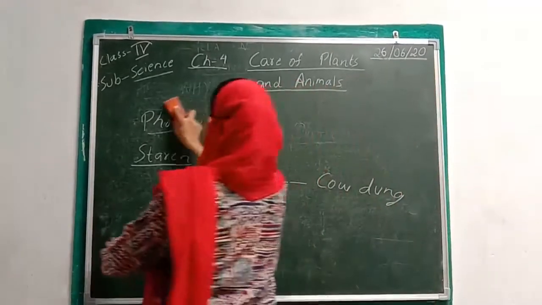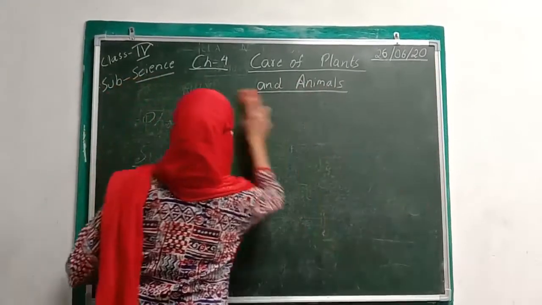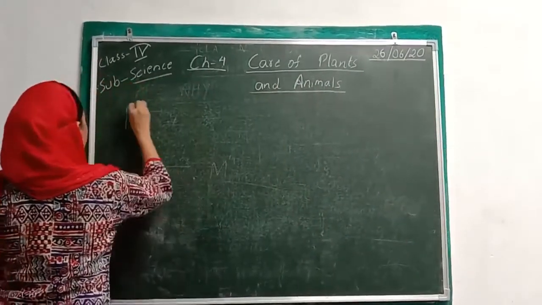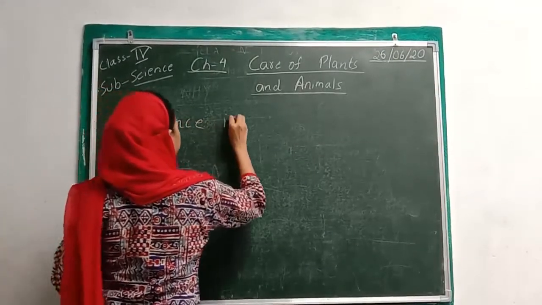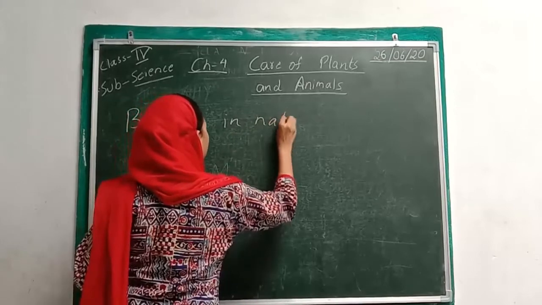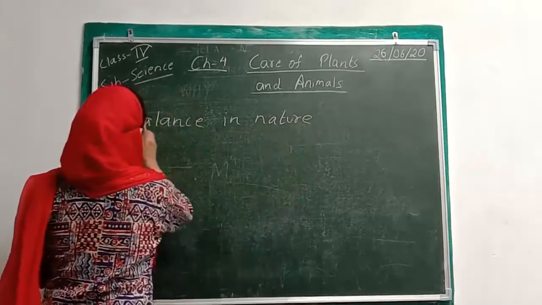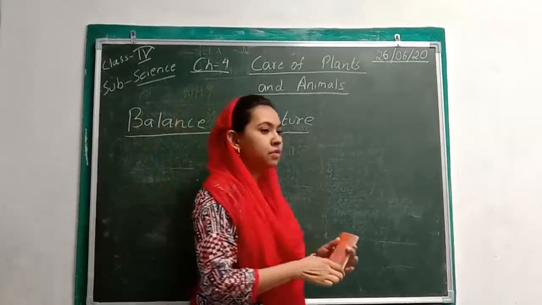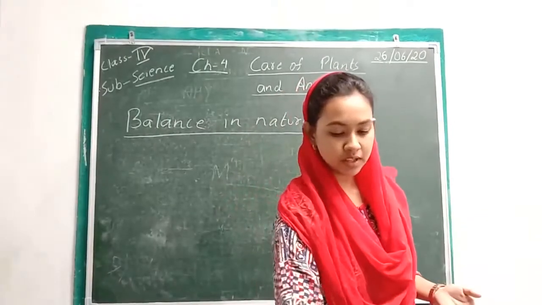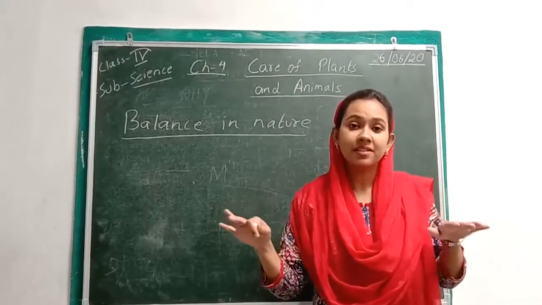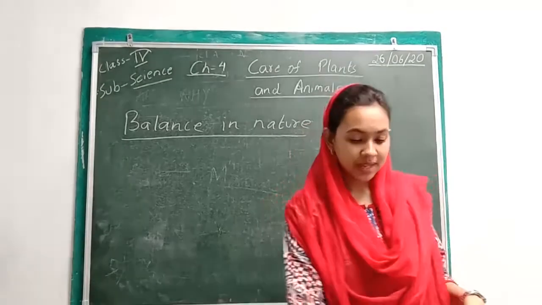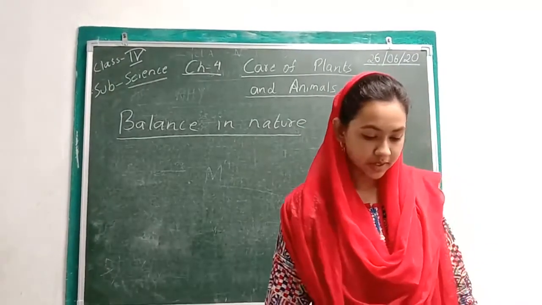Next we are going to talk about balance in nature. As I said, plants need animals for survival, and animals need plants for survival. So basically there is a balance in nature, alright? And this balance has to be maintained.